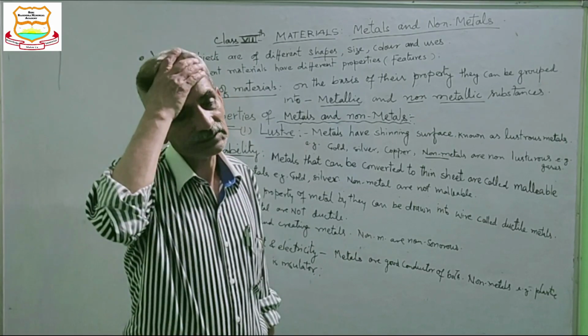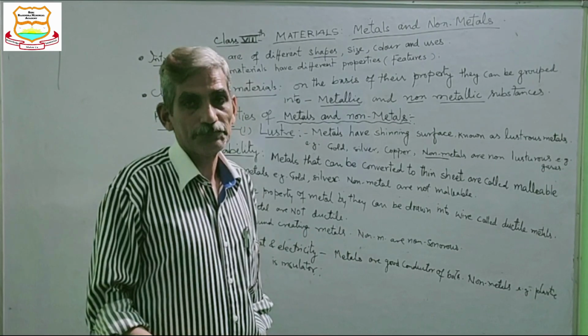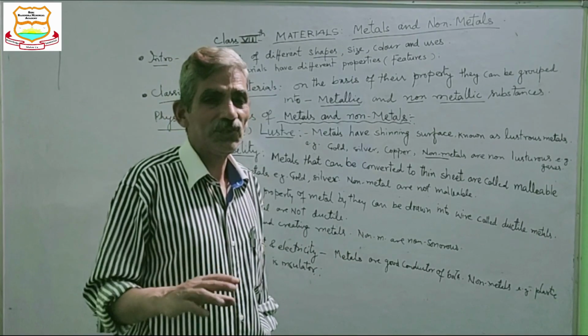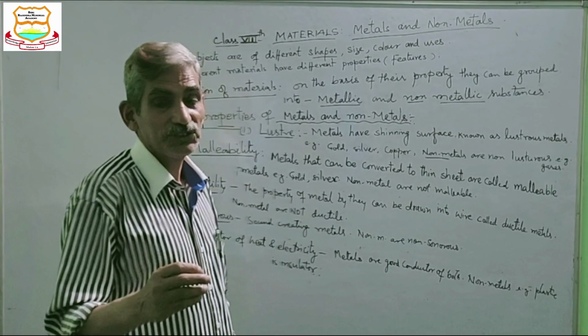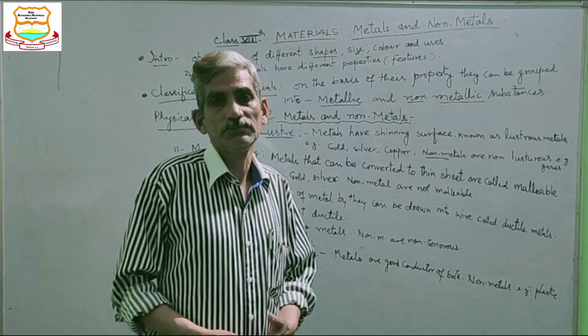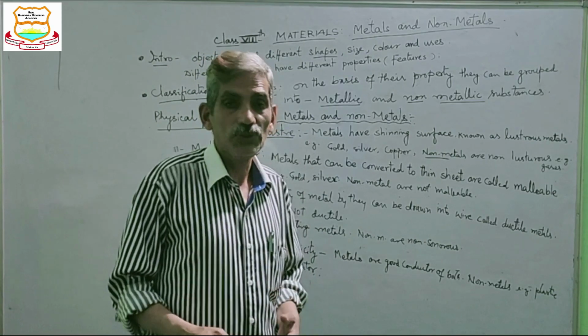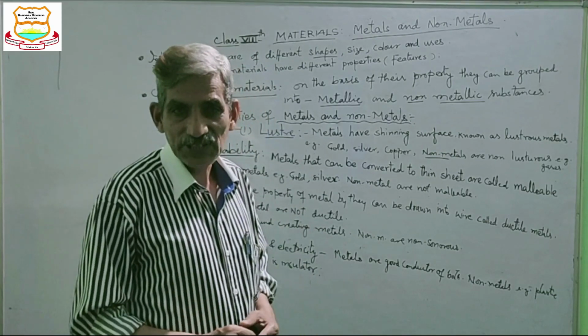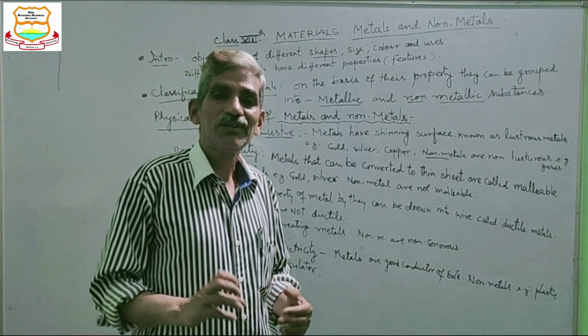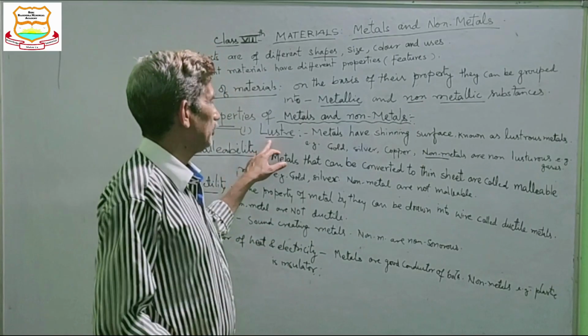Like coal is a non-metal, or sulfur is a non-metal. So their surface is not shining, but the surfaces of gold and silver, iron or aluminium are all shining. So they are called lustrous. This property is called luster, L-U-S-T-R-E.